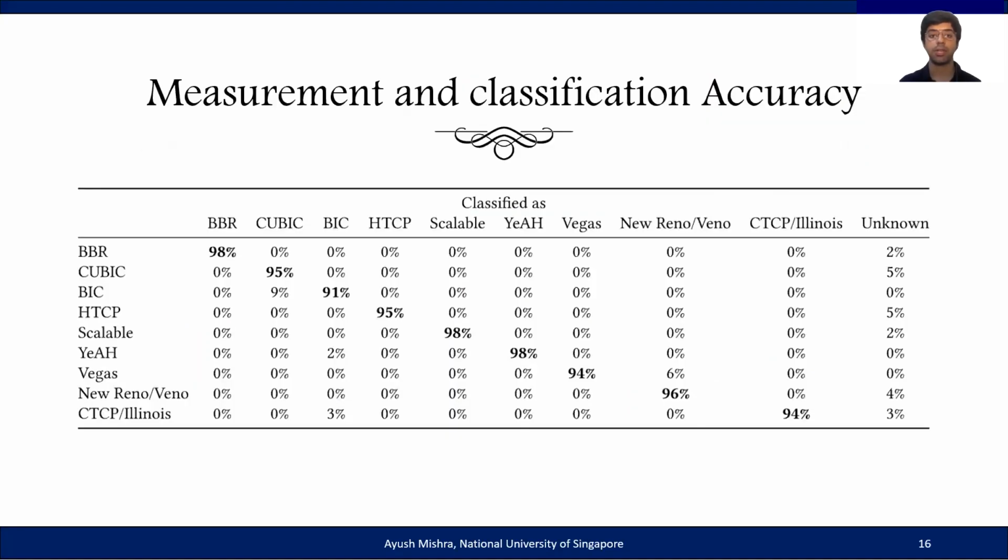Before we actually get into measuring actual websites on the internet, we wanted to measure the classification accuracy of Gordon. To do this, we set up control servers in various locations around the world and measured it using a local machine. Later on, we switched the configuration with the remote servers measuring a locally available test server. As we can see, our classification accuracy for most of our variants is more than 90%. In some cases, we have classified multiple variants that have similar Sieben evolution graphs together.